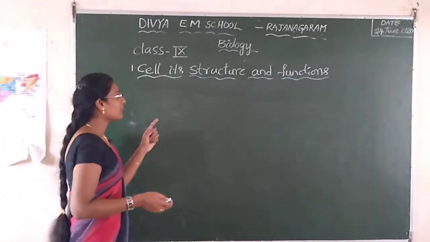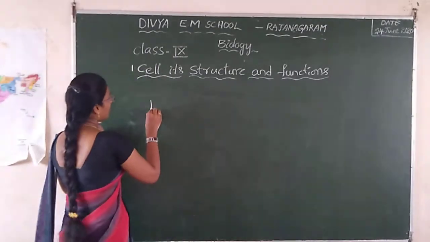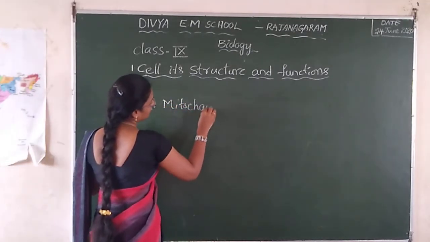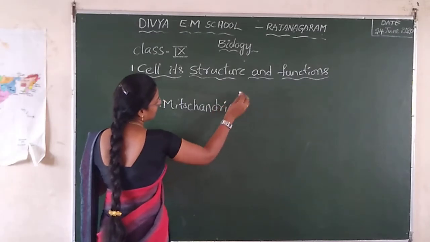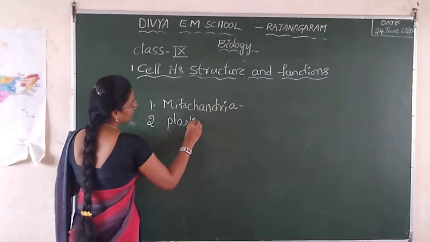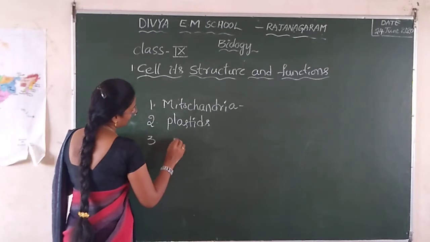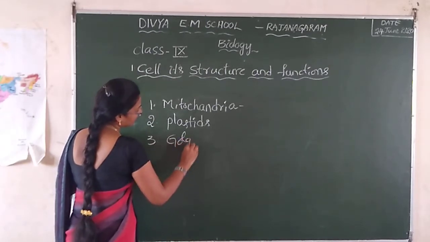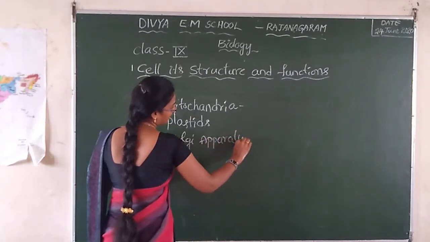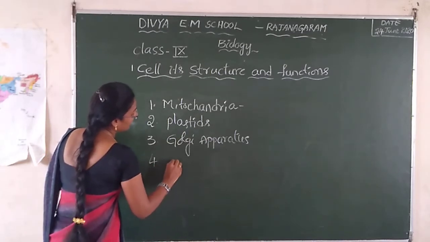Now let us discuss the important organelles of the cell. First one is the mitochondria. Second one is the plastids. Third one is the Golgi bodies or Golgi apparatus. Fourth one is the endoplasmic reticulum.